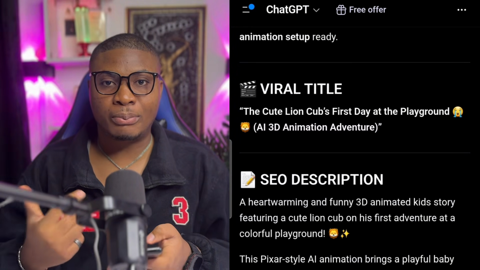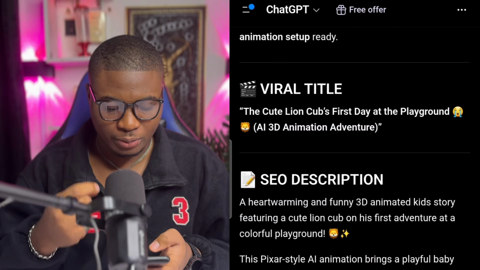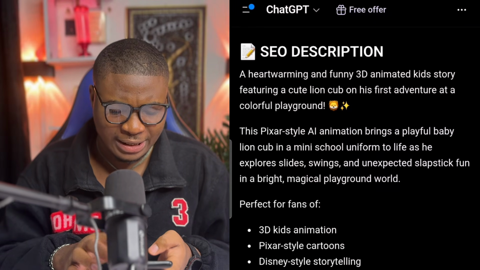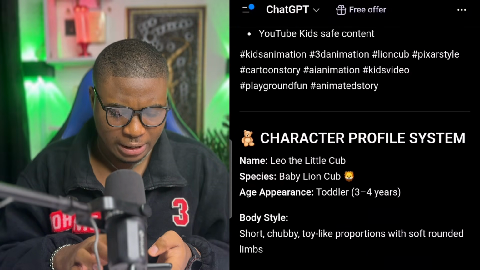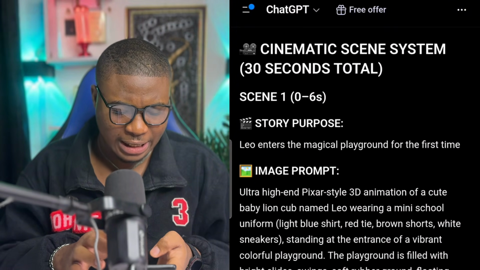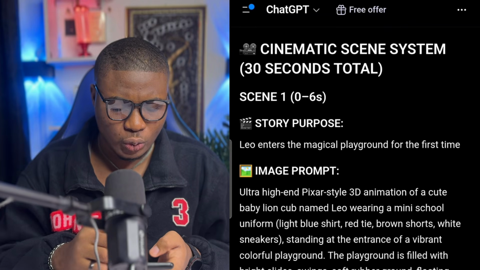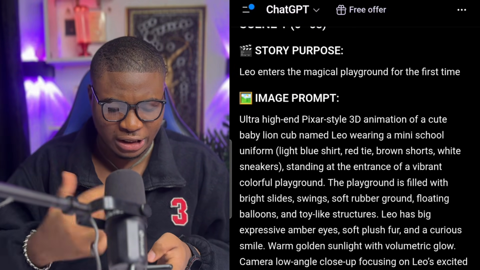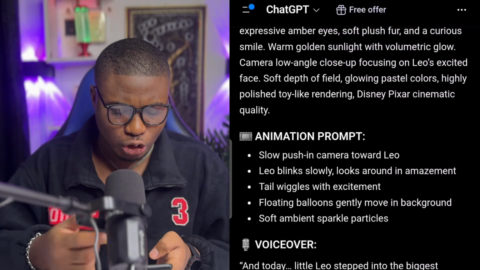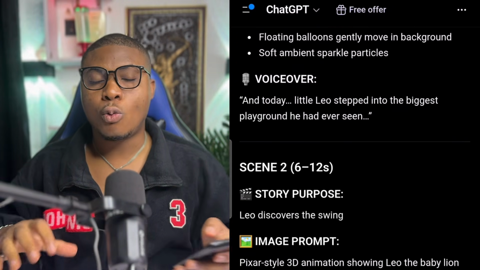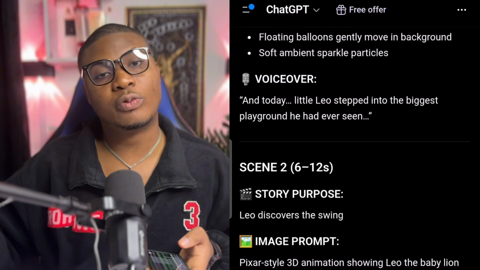With everything I've provided, ChatGPT will be able to give us a viral title, the SEO description, the character profile and system, everything we need. Then right here, it will show you the scene by scene prompts, the scene by scene things to create, which are the image prompt, the motion prompt, and the voiceover.